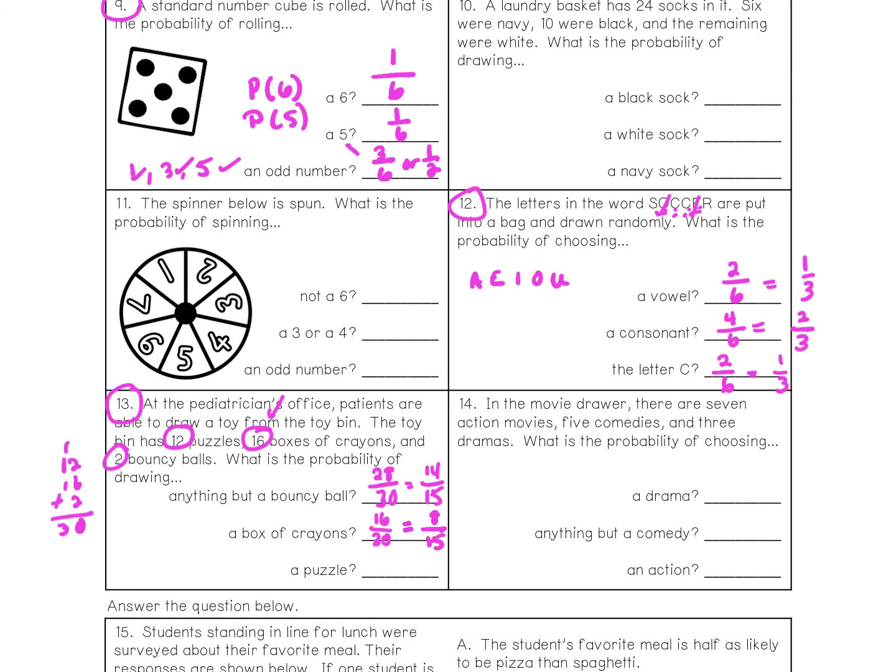And finally, the puzzles, they mention that there are 20 puzzles. So 20 puzzles out of 30, and 6 will divide into 12 and into 30. In fact, that's called the greatest common factor, if you remember hearing that before. 12 divided by 6 is 2, and 30 divided by 6 is 5. So this would reduce to 2/5. If you're unable to reduce, we can also use our calculator, by the way, and we'll talk about that more. You can leave the fraction or the probability or the ratio as is, and we'll discuss how to reduce when I come back.